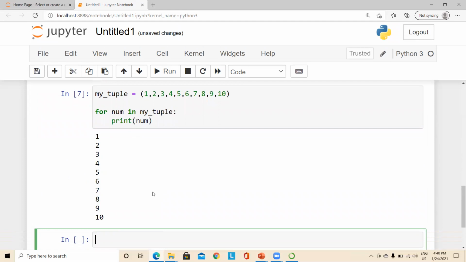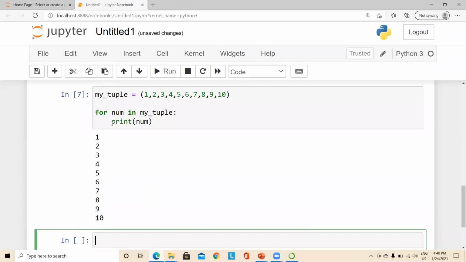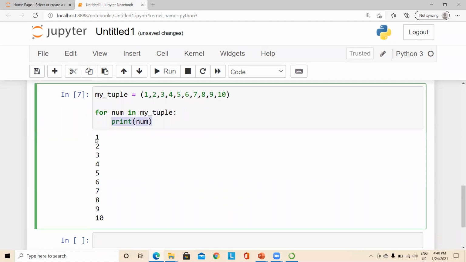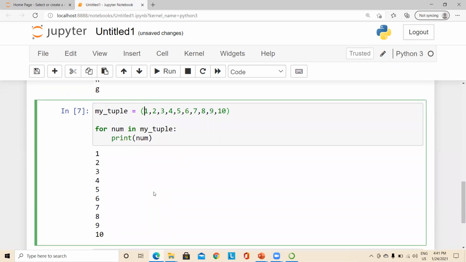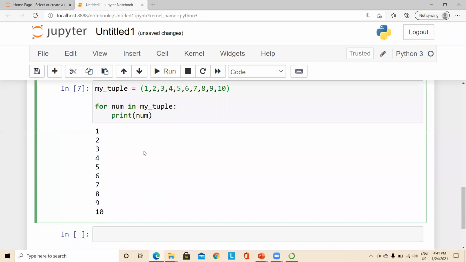Yeah. So here you could see the print statement, print num, prints these numbers, and the print statement is executed 10 times, right? Each time it executes, the variable num represents the item that is available in the tuple. So this is one way of using a for loop, and with this idea, we can even impose the conditional or control flow statement that we already discussed, right?